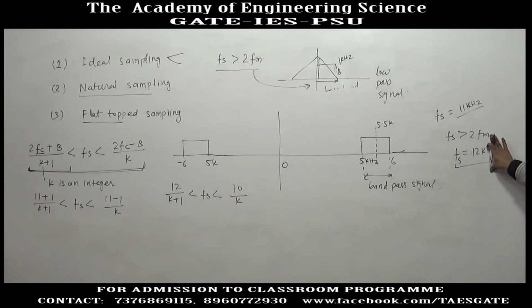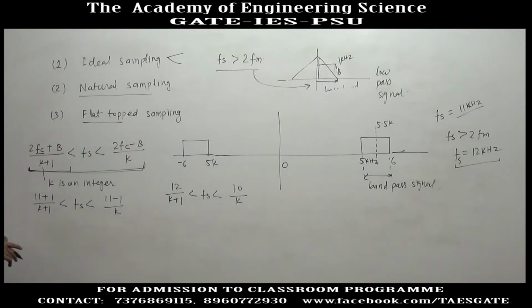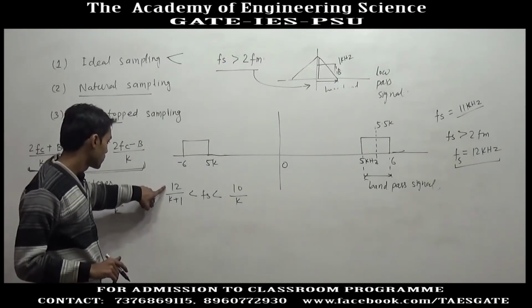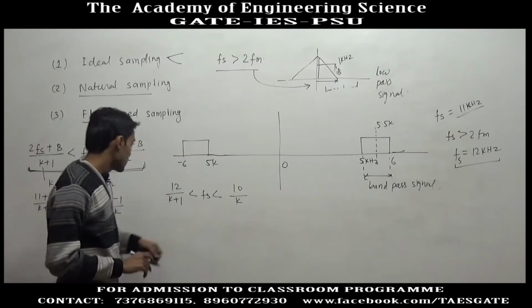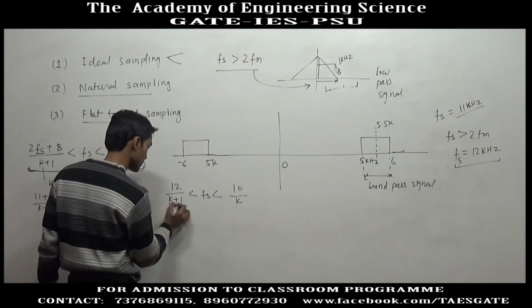This is always in your hand. You can always sample with this rate, but if you want to look for an even smaller frequency, one which is lower than this fs, you will look here. Now for our case, this is 12. Now put any value of k, any integer k. Suppose k equal to 1.